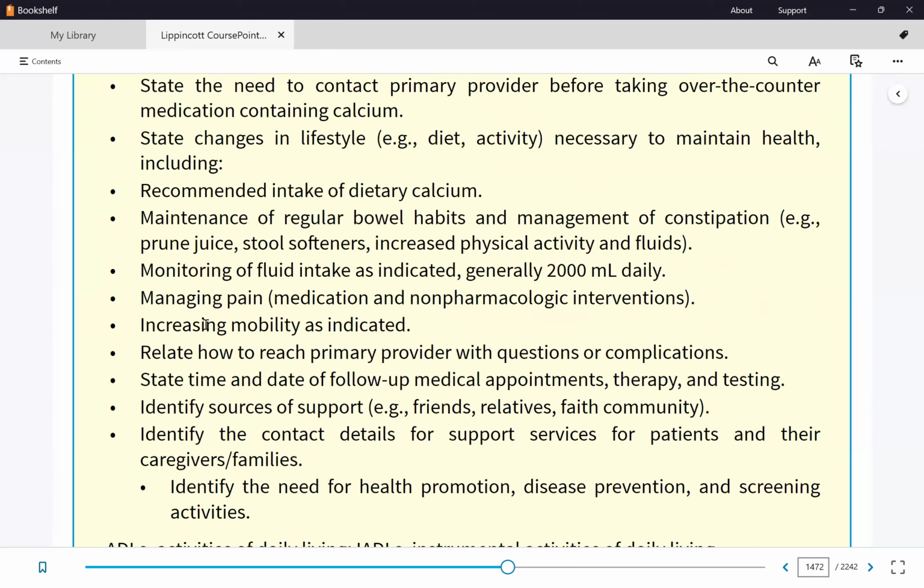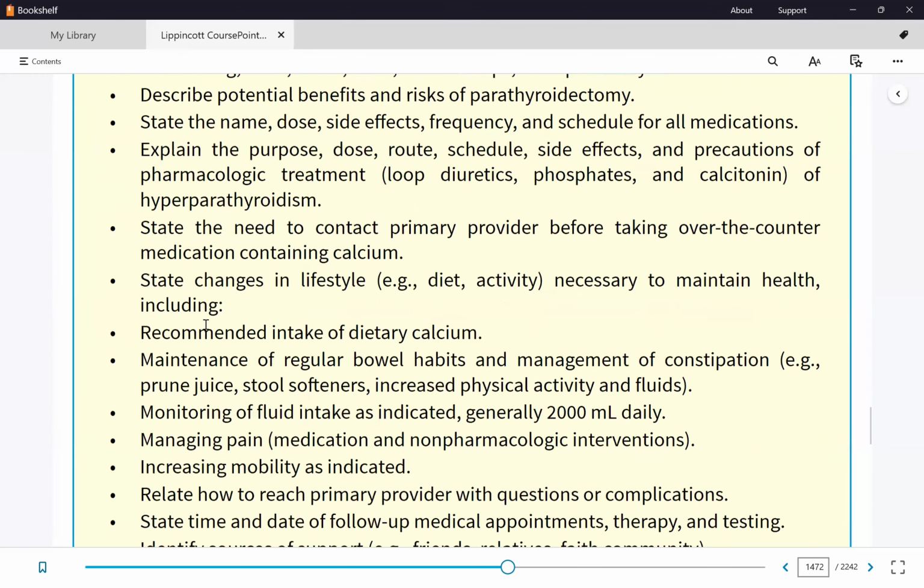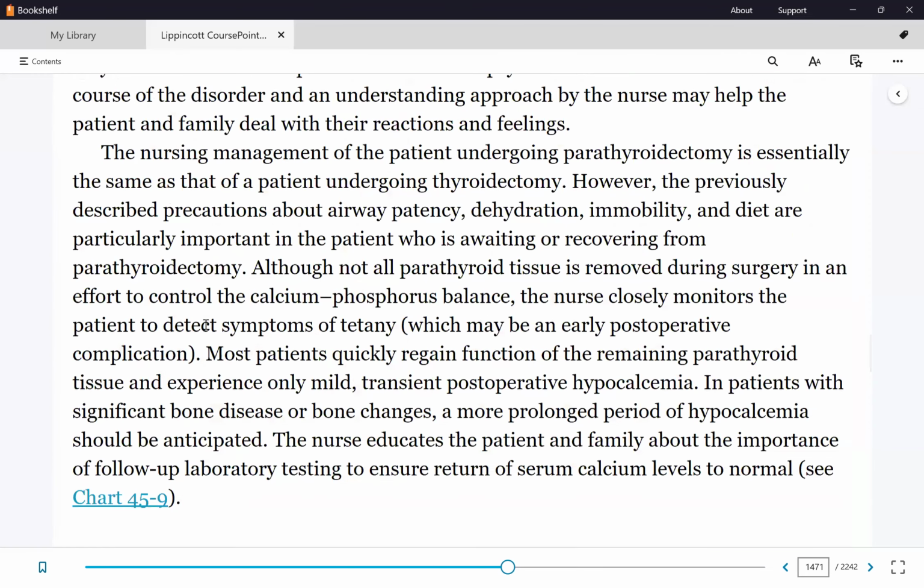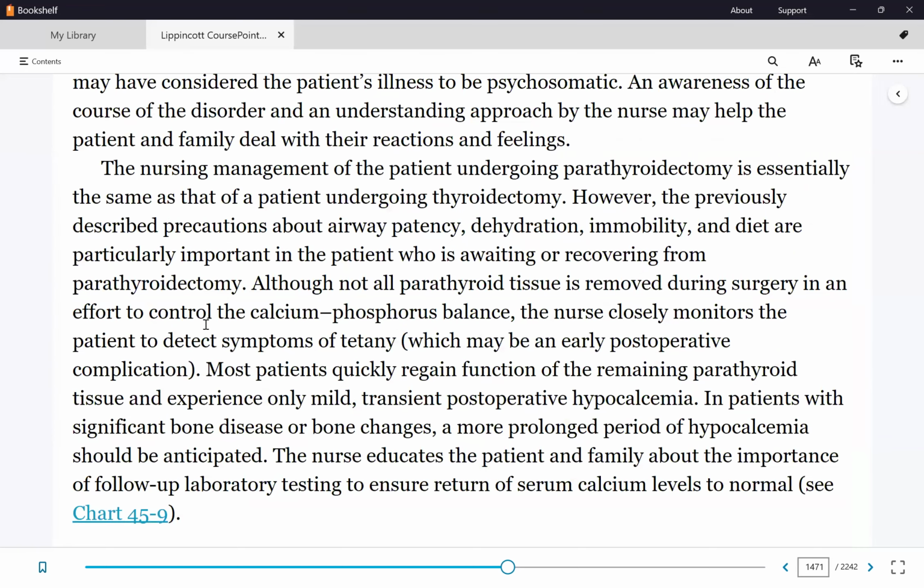Any question? Oh, as far as diet, by the way, it's not specifically mentioned here, but dairy products. Do you think milk, cheese are good for these patients? Why not? Aren't they high in calcium? Yes, but why are they not recommended? No, milk and dairy products. Okay, very good.